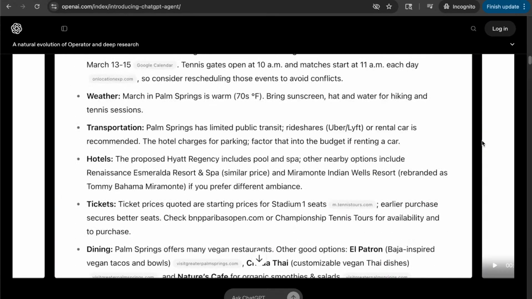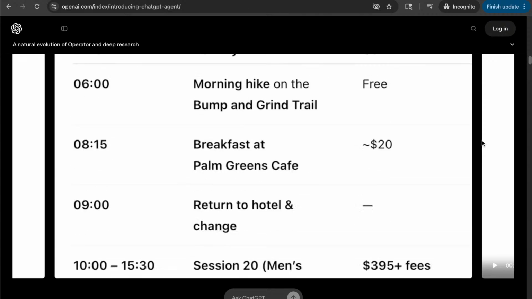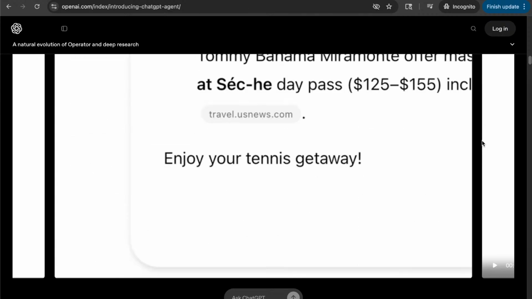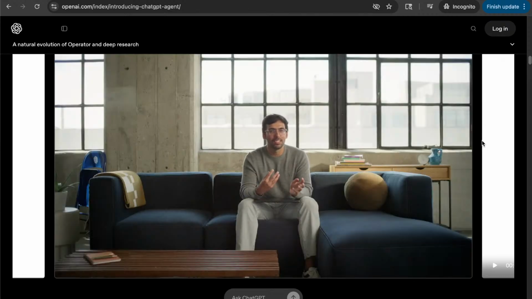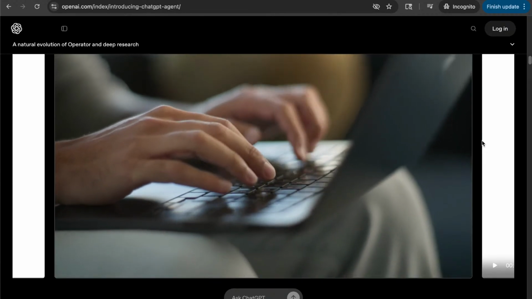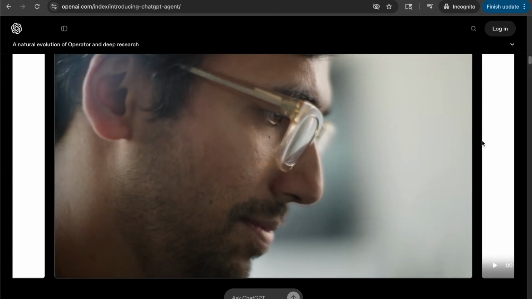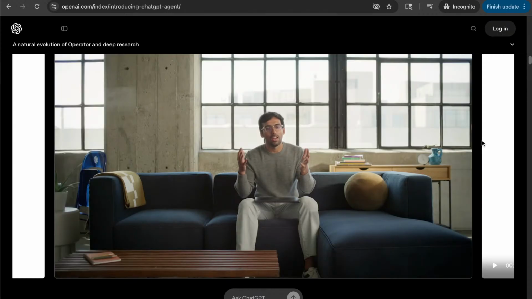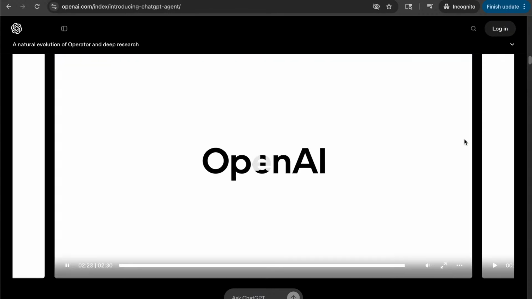And then it figured out which hotel I'm going to stay at, when I'm attending the matches, and where I should be eating. Everybody has some sort of uninteresting part of the job, like researching, looking here, doing this. You just want to get to the thing. And the agent lets me do that.